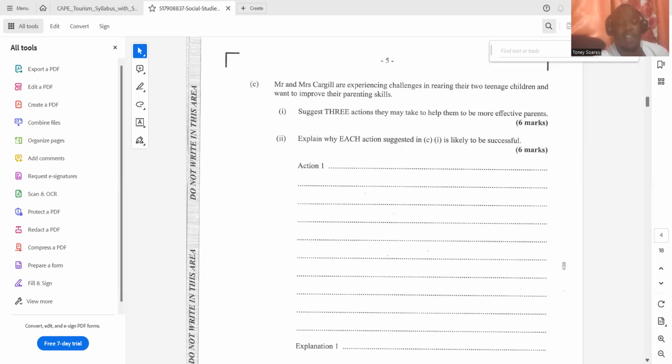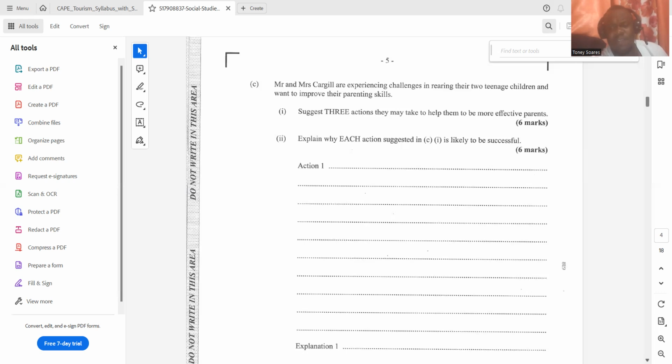So this family now, Mr. and Mrs. Cargill, can allow their kids to have a voice, to be a part of the decision making, or find out from them what is making the relationship not work and what in their estimation would make it work.